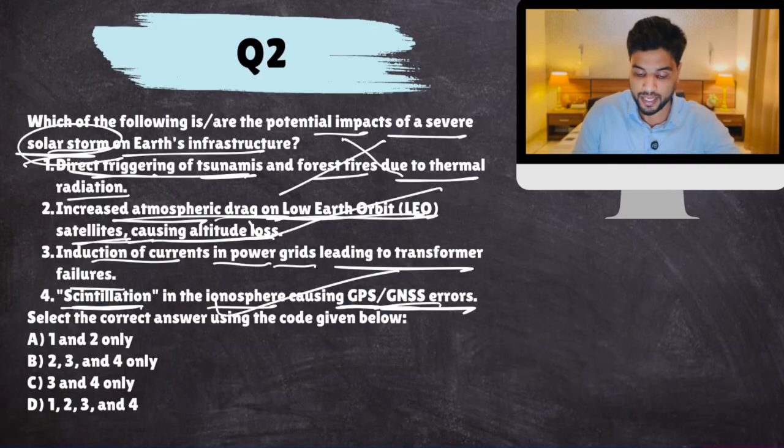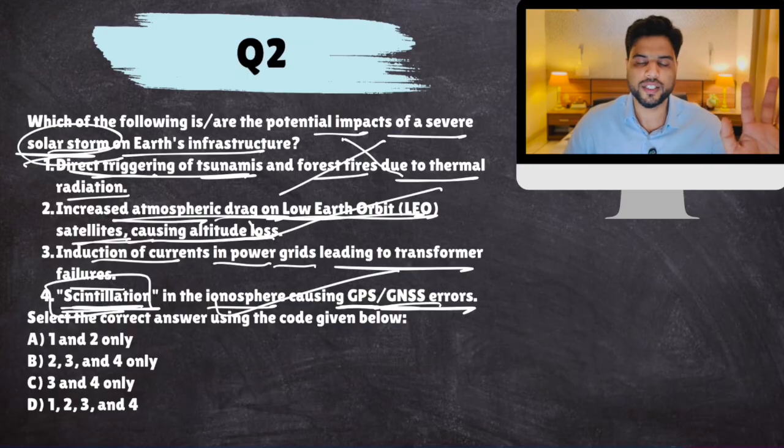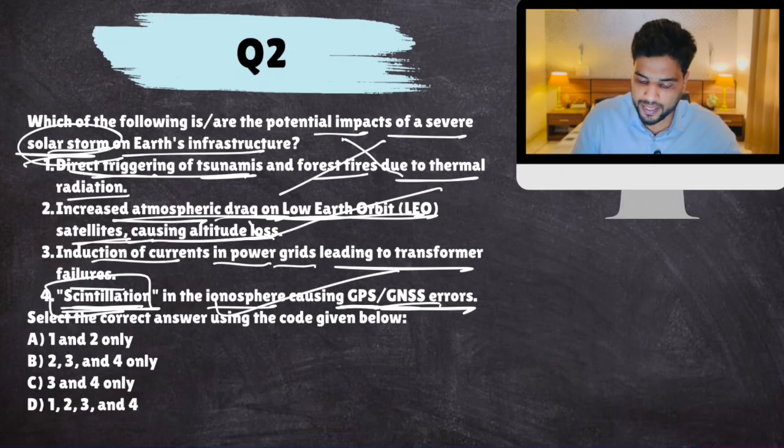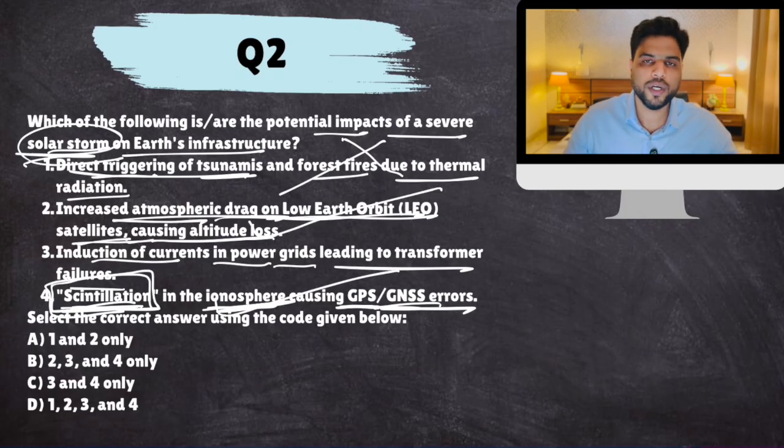Now remember this term also, because they might ask you a question related to this. The disturbance caused by solar storms in the ionosphere is known as scintillation. Just remember this. You don't need to get into the depth of this concept. What is scintillation? Just remember, disturbance caused in ionosphere which affects satellites is scintillation. Remember this term, scintillation.